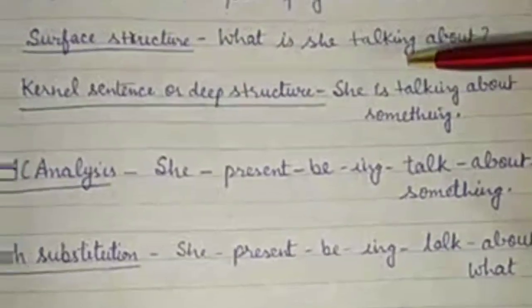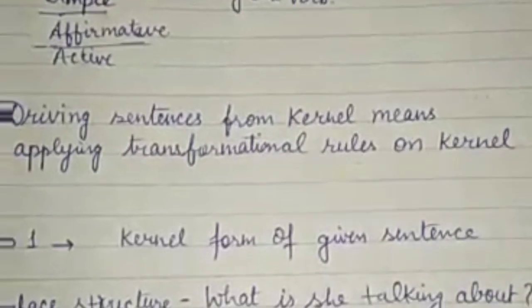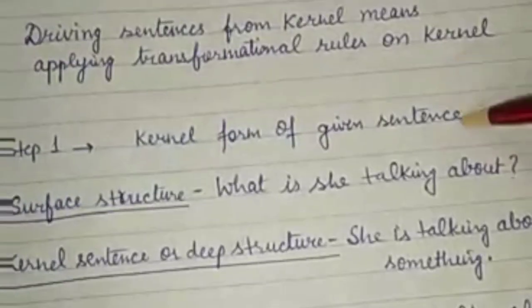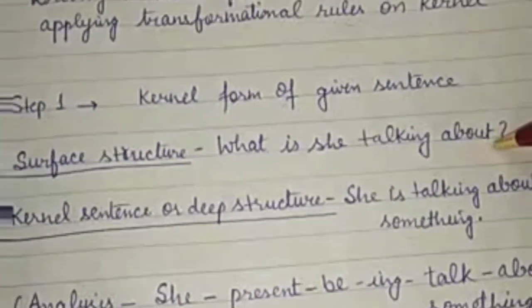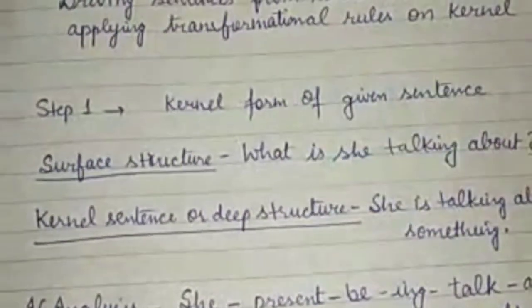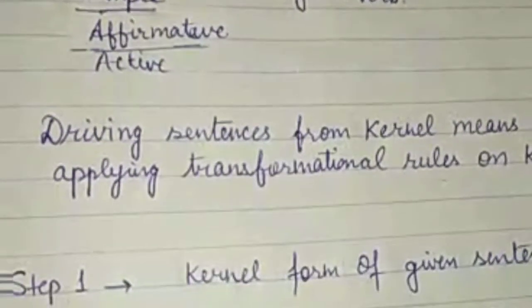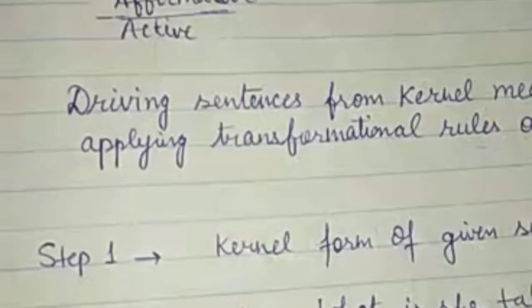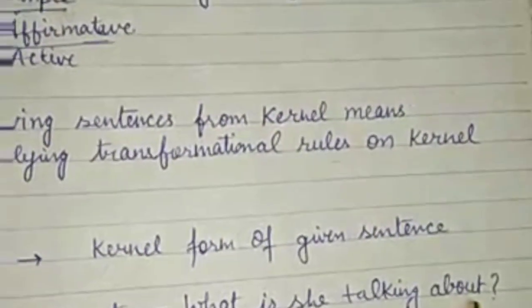I am taking the examples given by you. First example given by you was, what is she talking about? So first step is kernel form of given sentence. See, the given sentence is in question form. It will be referred to as surface structure. First point will be writing it as surface structure. Please keep in mind that in TG grammar you will be writing the rules on left side and then making the change on right side. On the left side, I will write surface structure and will write the given example. What is she talking about?